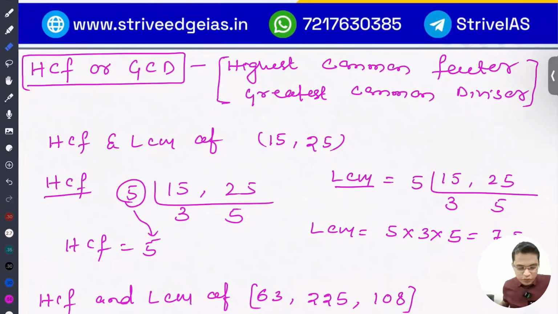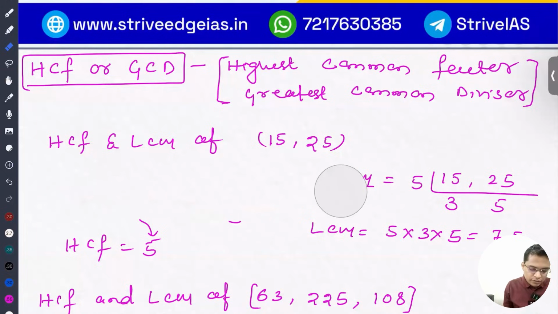Now we are going to see HCF and LCM. What is the meaning of HCF? HCF means highest common factor, and the full form of LCM is least common multiple. We are going to see it one by one. First is about the HCF.